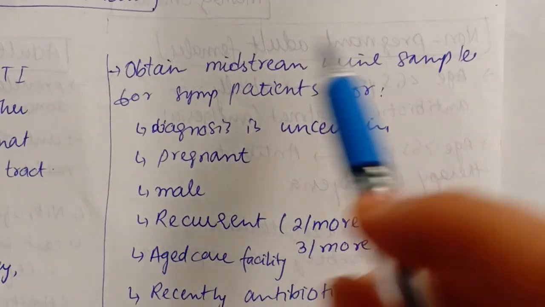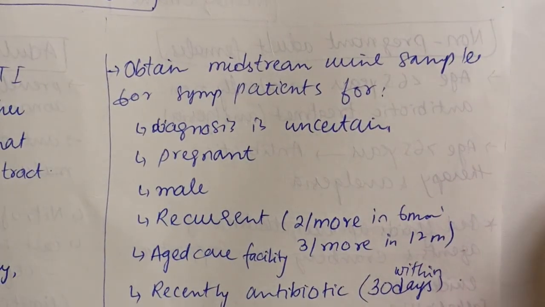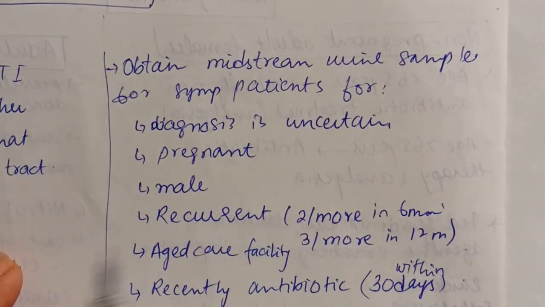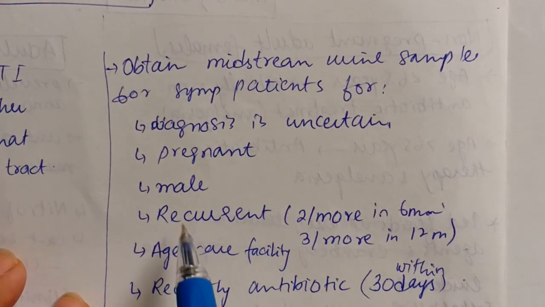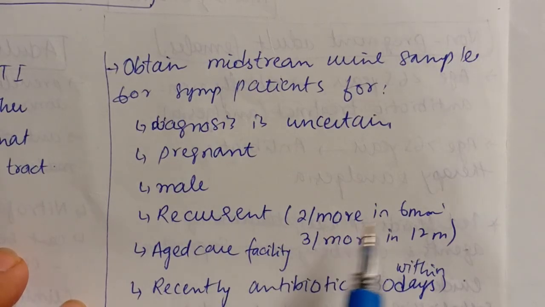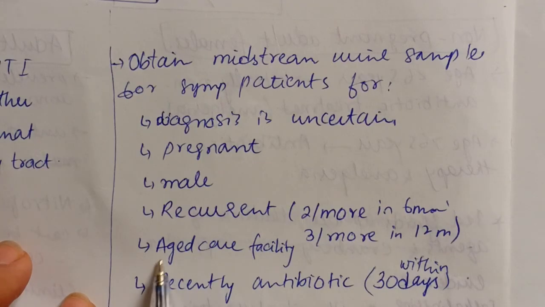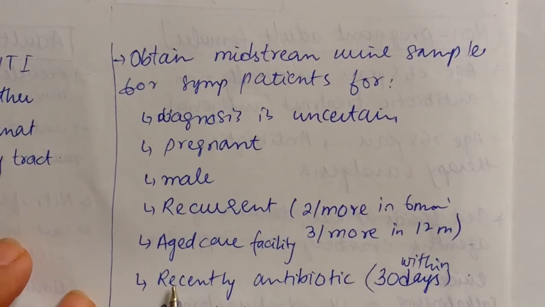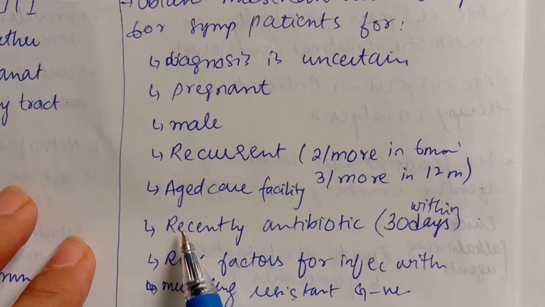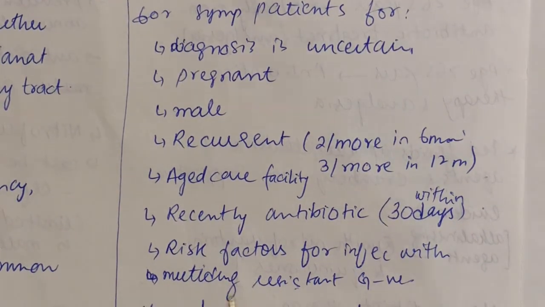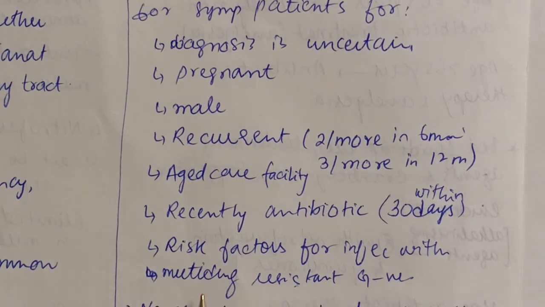Now we obtain a midstream urine sample for symptomatic patients when the diagnosis is uncertain, when the patient is pregnant or male, when the patient has recurrent UTIs, that is 2 or more in 6 months or 3 or more in 12 months, when the patient resides in an aged care facility, when the patient has had an antibiotic course within the last 30 days, or when the patient has risk factors for infection with multi-drug resistant gram-negative bacteria.